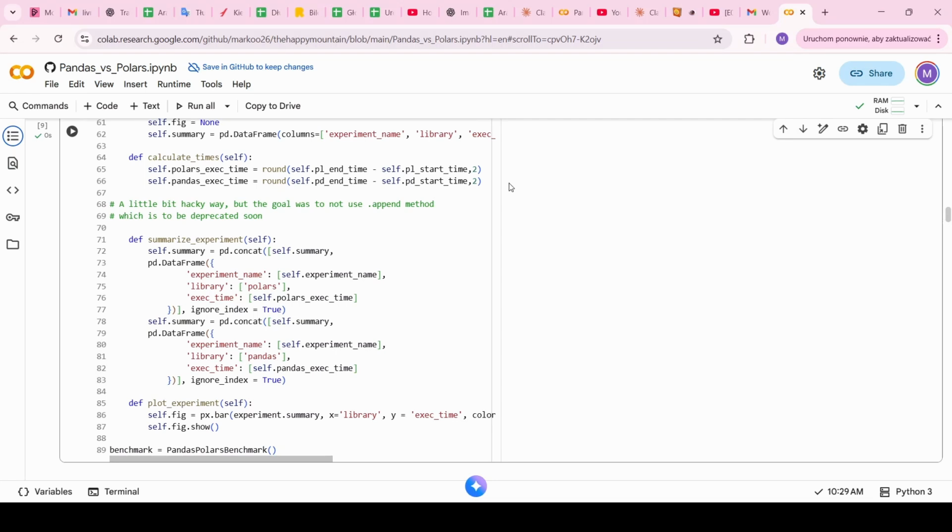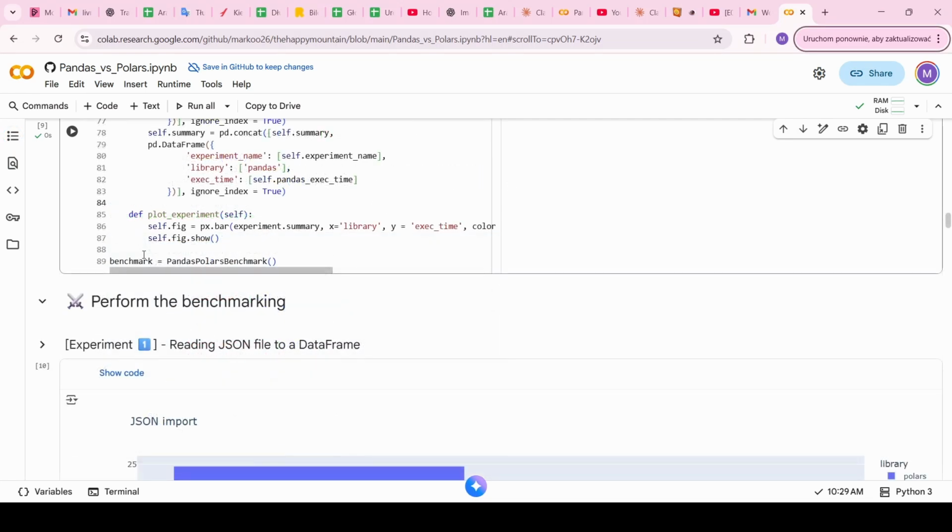It also has a method for summarization of a single experiment. There is also a method called plot experiment, and it basically prepares a figure object that is a bar plot containing data just for one experiment that will show you the execution time between pandas and polars. So for this notebook, we just instantiate the PandasPolarsBenchmark class and call the variable benchmark.